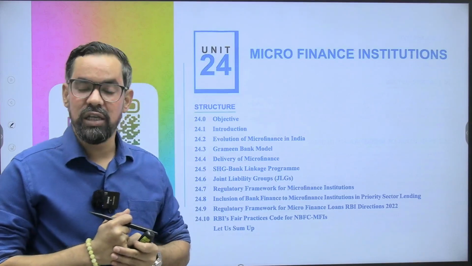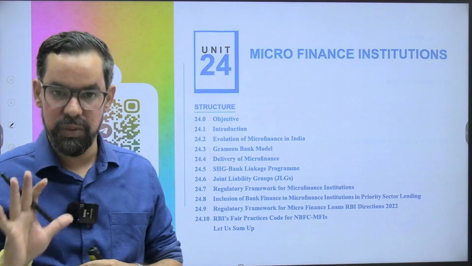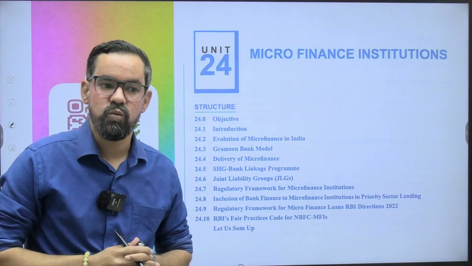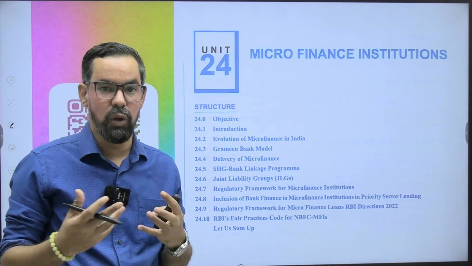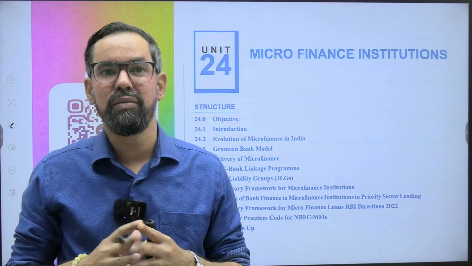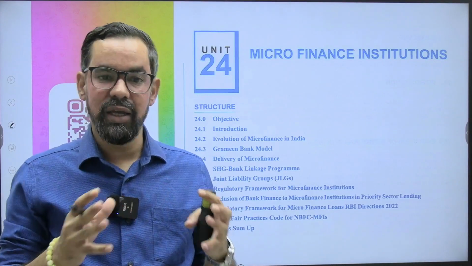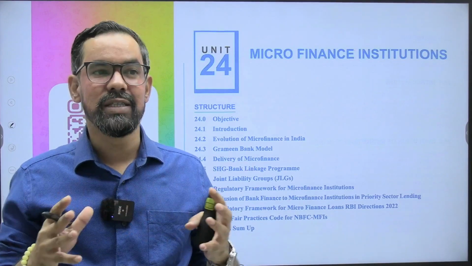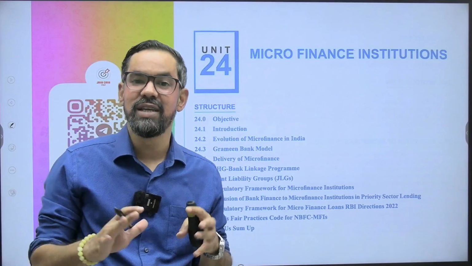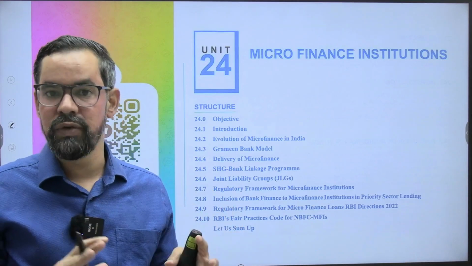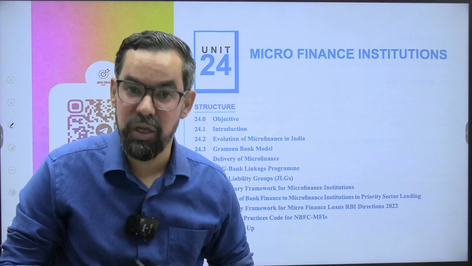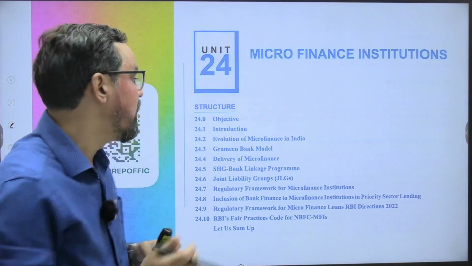Again, you can expect half mark to 1 mark questions based on this unit, and the questions are mostly statement driven. I hope we all know what microfinance is. It is a facility for those whose average annual family income is less than 3 lakh rupees, so they can avail this facility. And we have self-help groups. If you talk about the Indian business model, we have the Grameen Bank model or the other one also. So let's have a look.